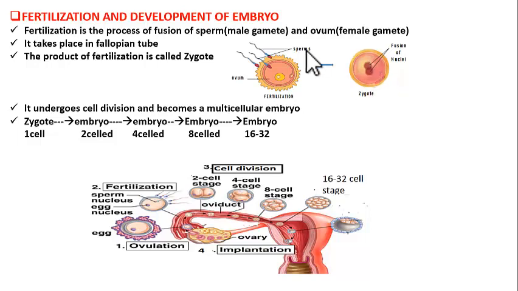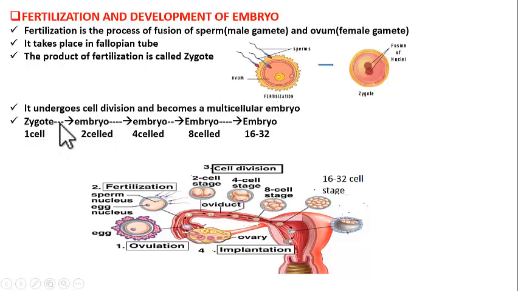So sperms contain 23 chromosomes in their nucleus, ovum contains 23 chromosomes, and so this zygote contains 46 chromosomes, but the number of cells is only 1. Did you understand? Yes, this zygote soon after its formation undergoes repeated cell division and becomes a multicellular embryo.